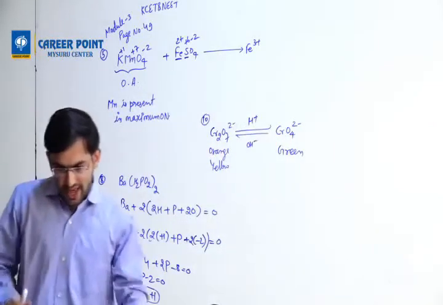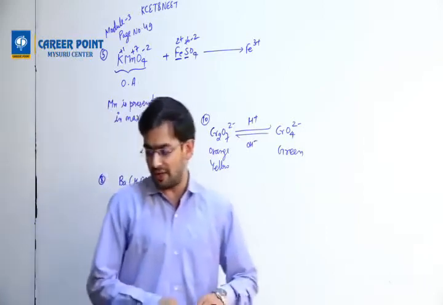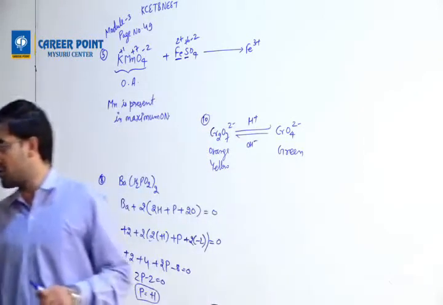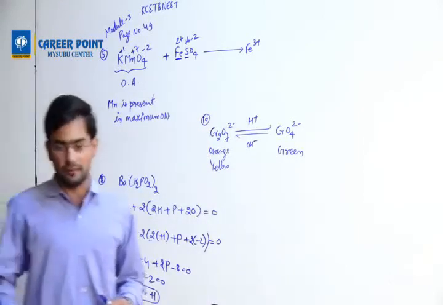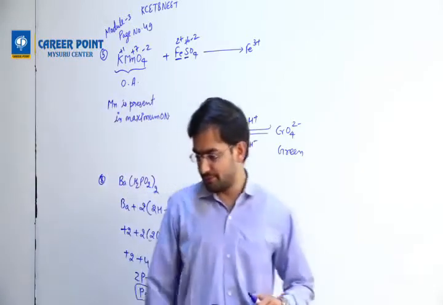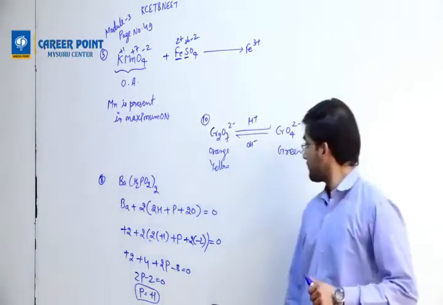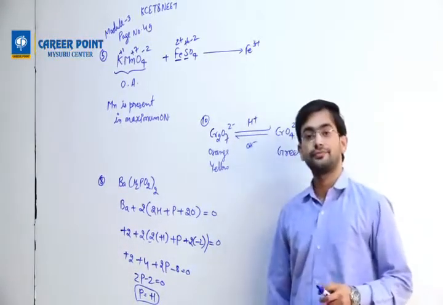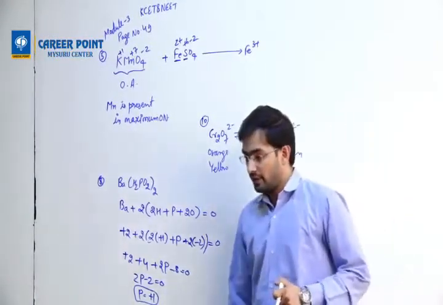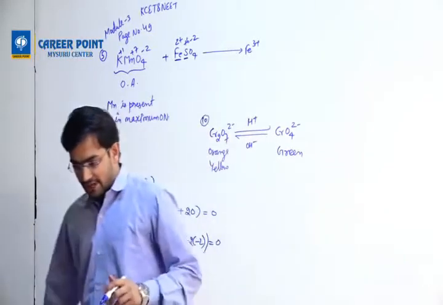What else? Any other doubt? Other than question number 17? How many questions did we get? We got 40 questions. Any other doubt? Other than question number 17?